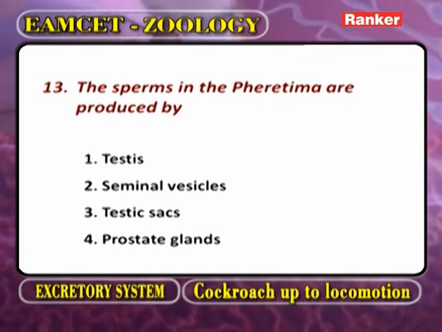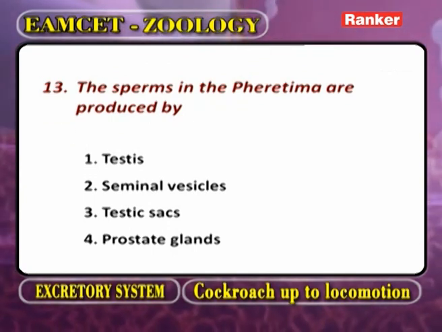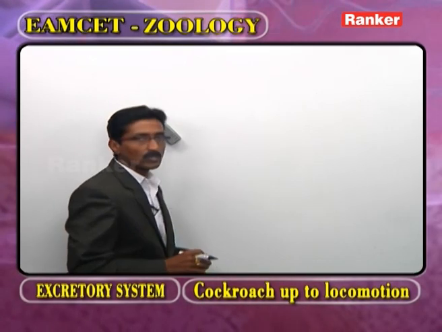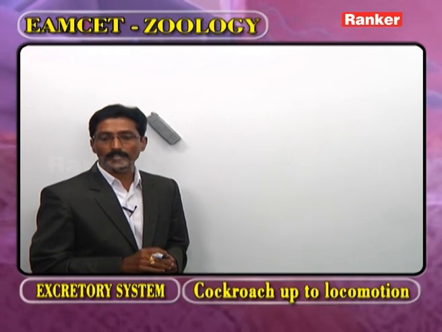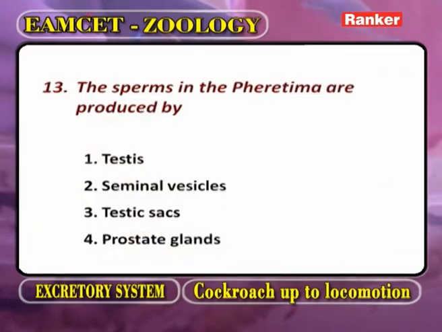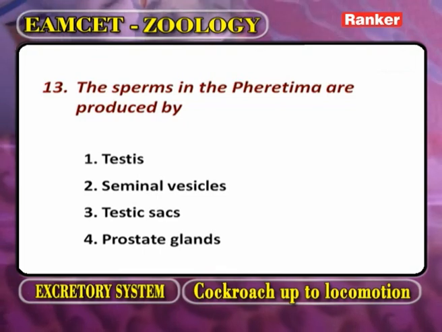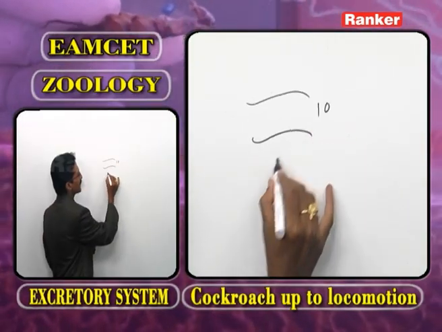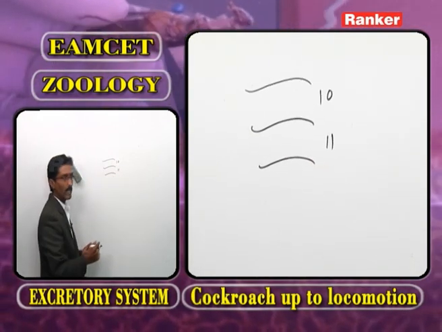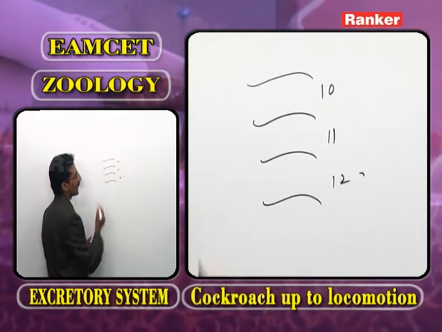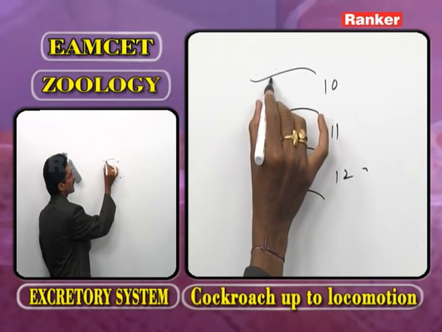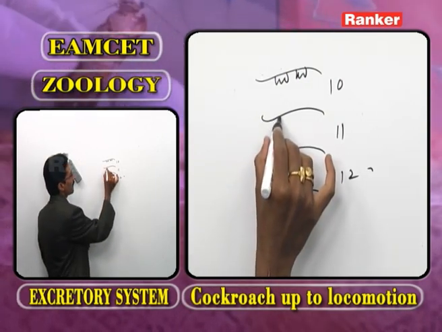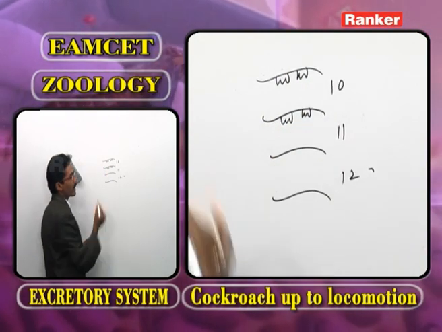Now, the sperms in Pheretima are produced by. Now, we have to discuss the reproductive system of earthworm or Pheretima. As we observe the male reproductive system, this is the 10th segment, the 11th segment, and this is the 12th segment. In the 10th segment, what are present? One pair of testes. In the 11th segment, one pair of testes.